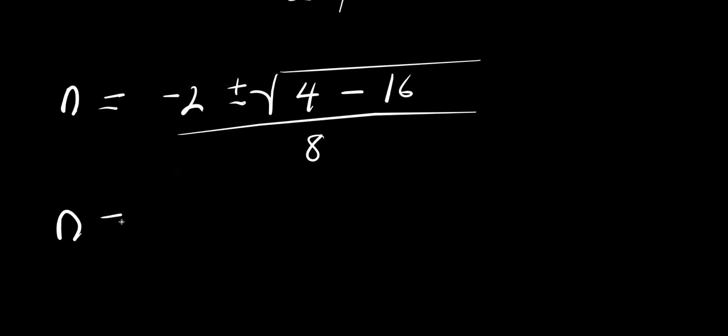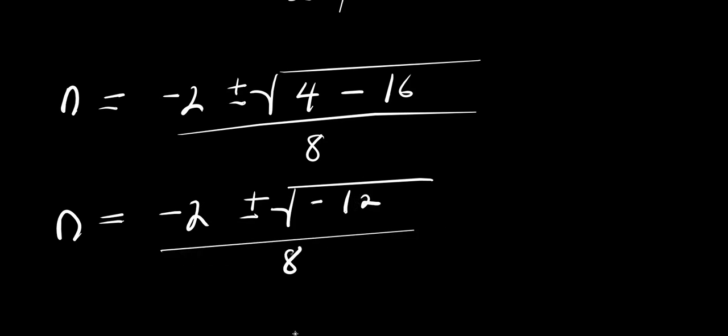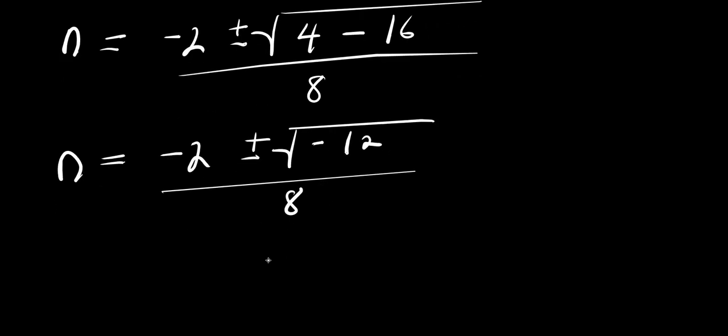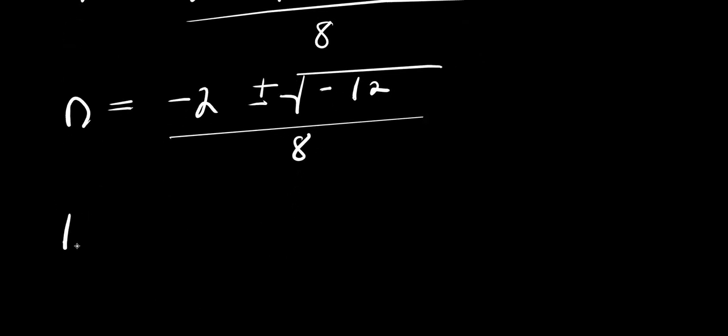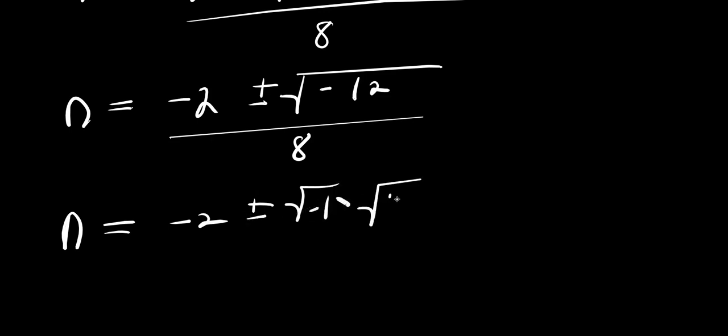So right here we have n equals -2 plus or minus square root of 4 minus 16. This is -12 divided by 8. So from here we have n equals -2 plus or minus square root of -1 times square root of 12 divided by 8.